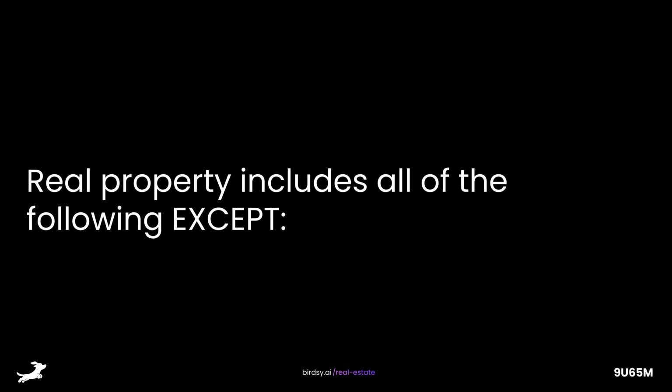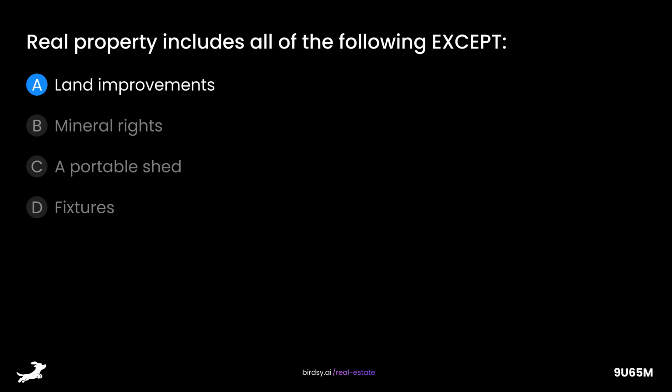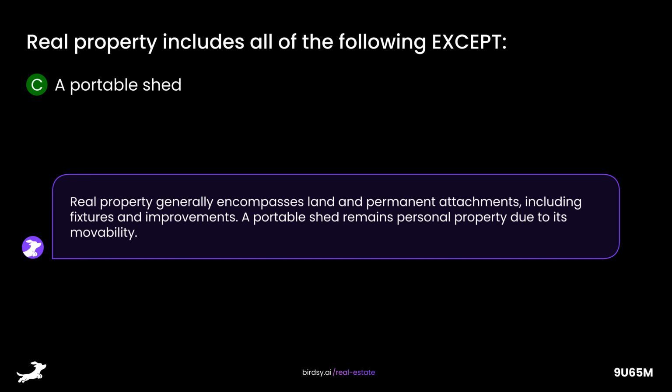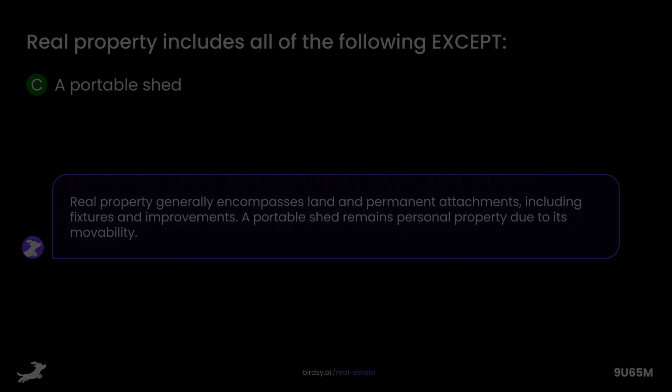Real property includes all of the following except: is it A, land improvements, B, mineral rights, C, a portable shed, or D, fixtures? The answer is C, a portable shed. Real property generally encompasses land and permanent attachments, including fixtures and improvements. A portable shed remains personal property due to its movability.